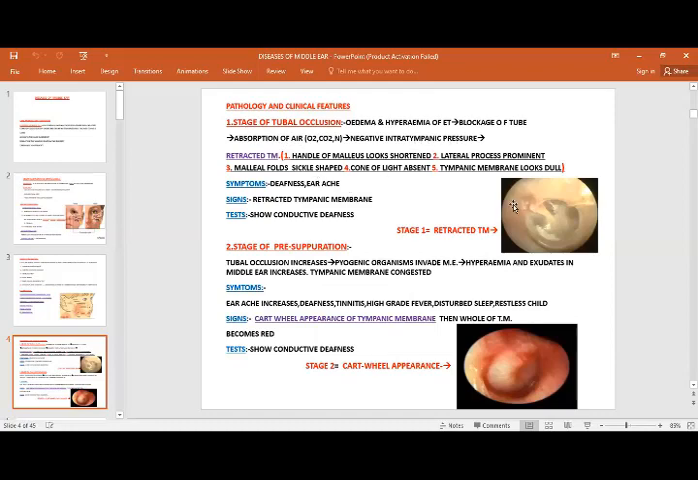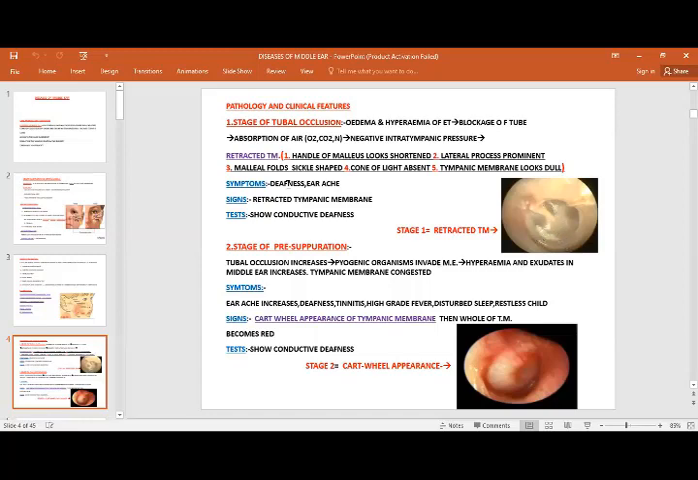So what happens? When you examine the patient, you have a retracted tympanic membrane. Whenever retraction of the tympanic membrane occurs, the handle of the malleus looks shortened and the lateral process of the malleus is more prominent. The cone of light, which is normally present over here, is absent, and the tympanic membrane looks dull.